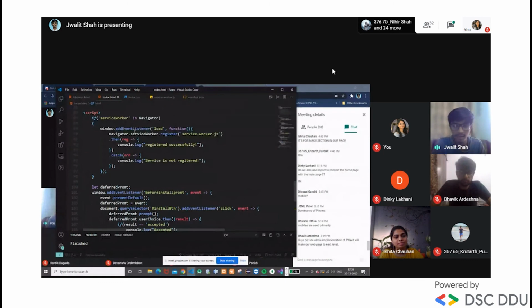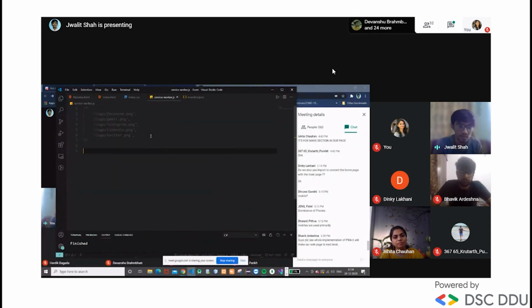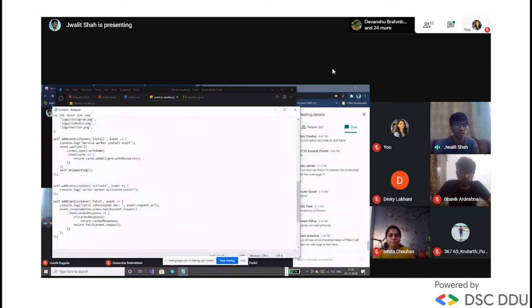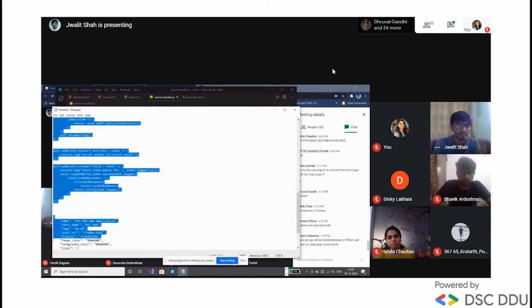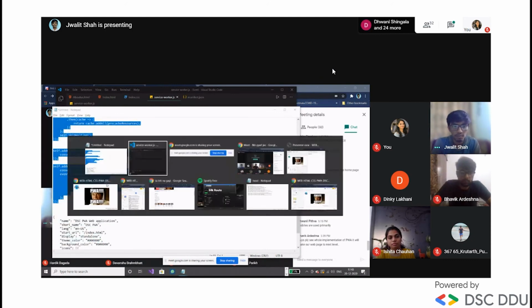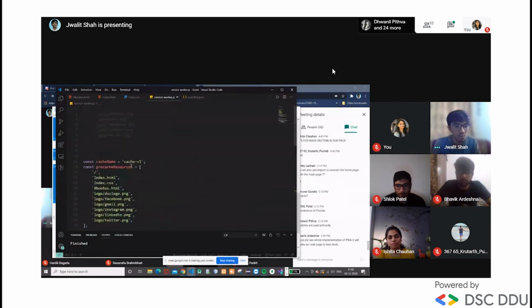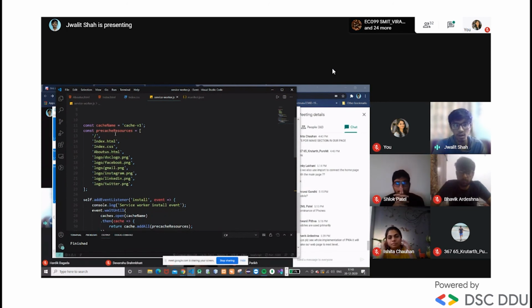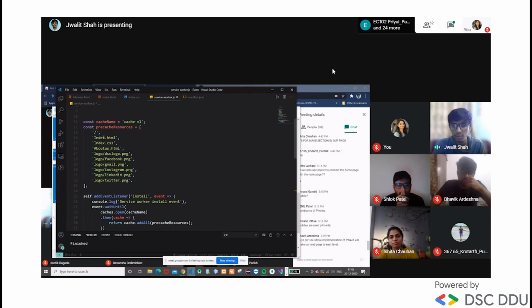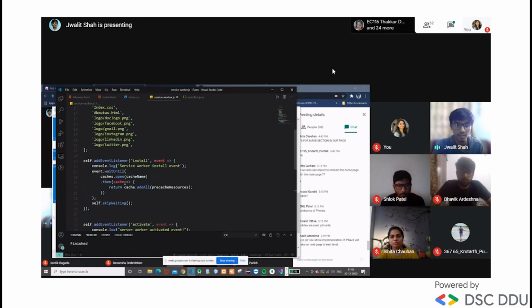We are having less time, so let me copy paste the things, and I will explain them in parallel. Otherwise it will not be completed in time. Okay, so this is the cache name, cache v1. And these are the pre-cache resources which we want to cache upon the user request: index.html, the CSS, about us.html, and certain logos like the DSC logo and Facebook, which Bhavik mentioned in his demonstration.